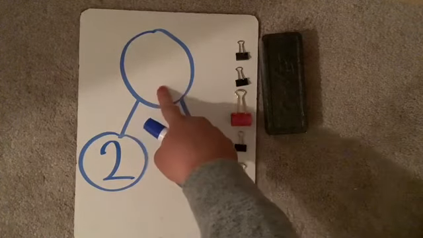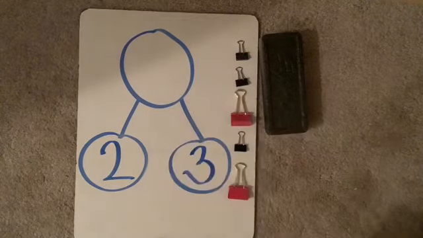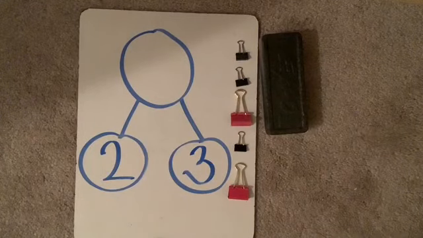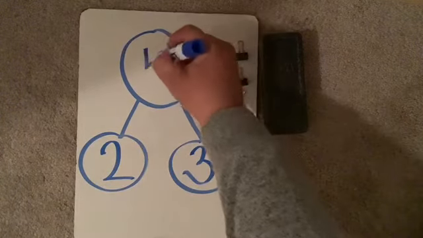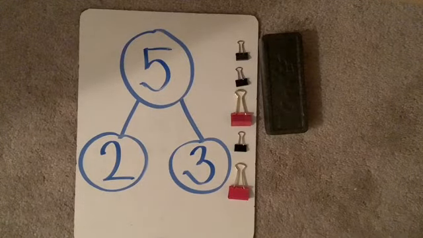Then what goes up here? The whole, right. Count all the binder clips together to figure out which number should go up here. Were you thinking of 5? That's what I was thinking. Nice work.